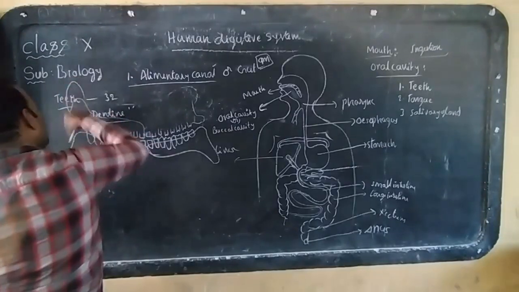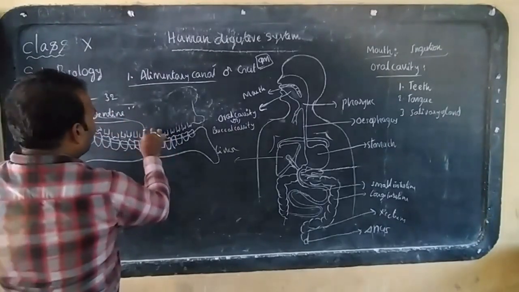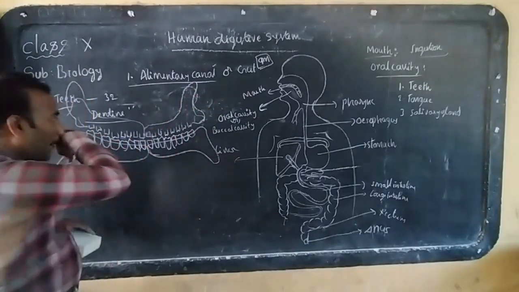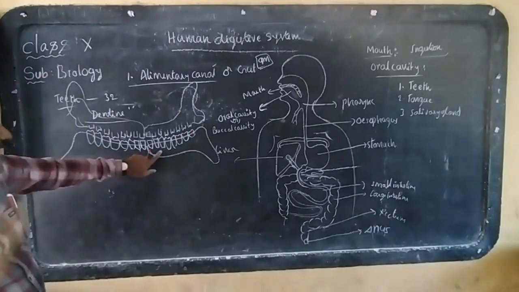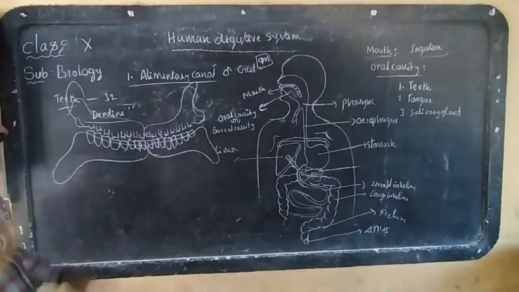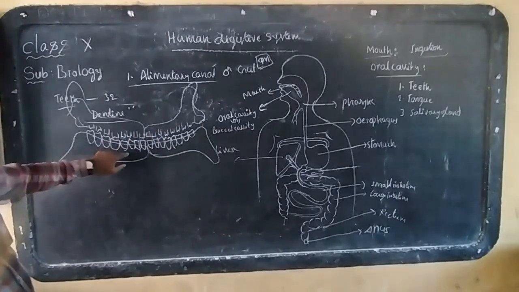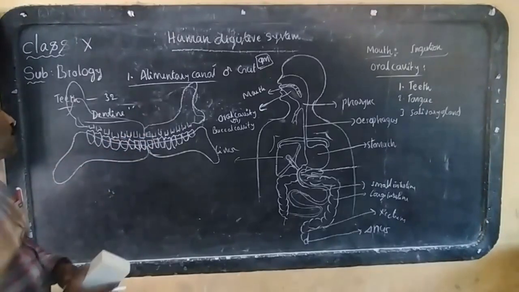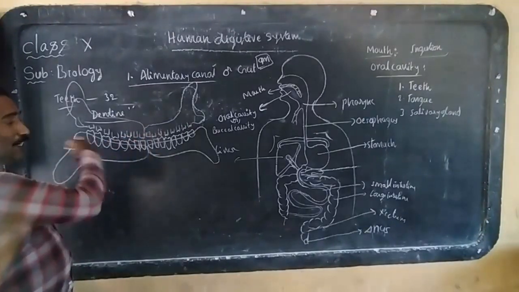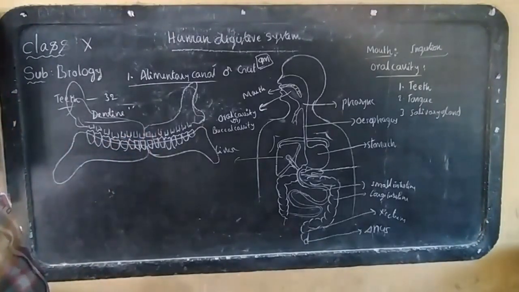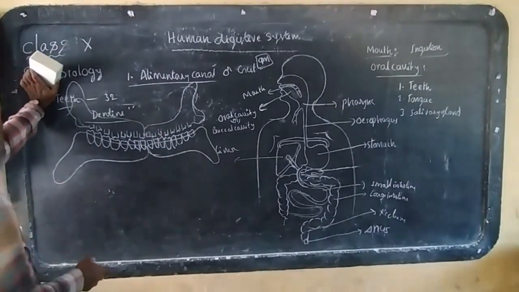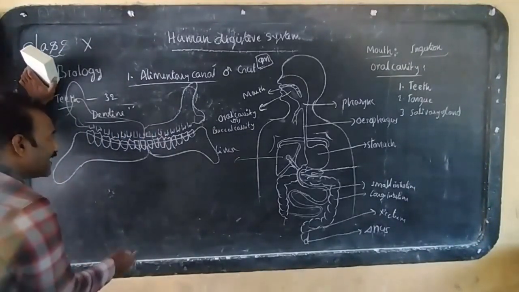Yes. Look here. This is the jaw, and this one is the jaw. This is the lower jaw and the upper jaw. The arrangement of teeth is the same on both the upper jaw and the lower jaw. What is the total number of teeth? 32 are present. All these teeth are divided into 4 categories based on shape and function.